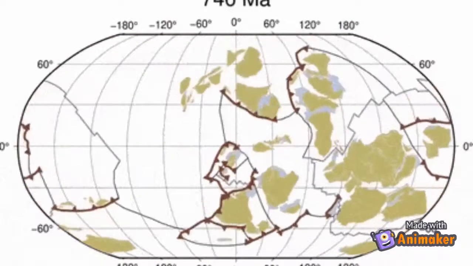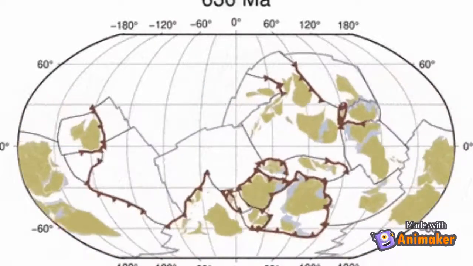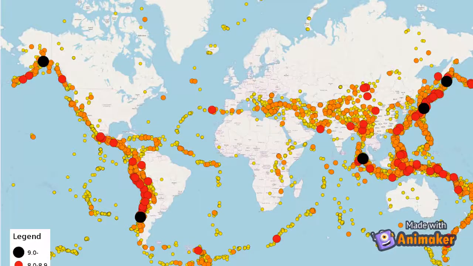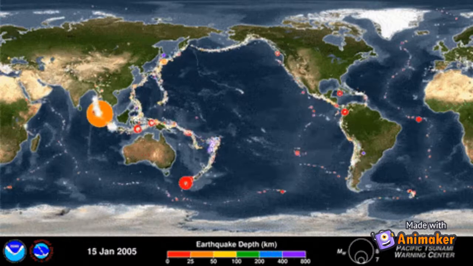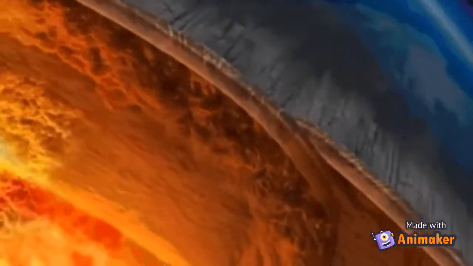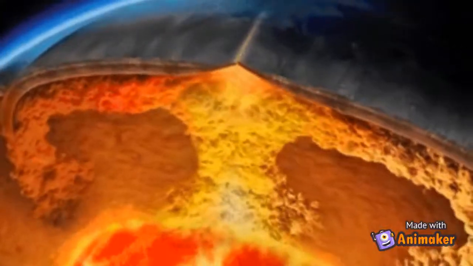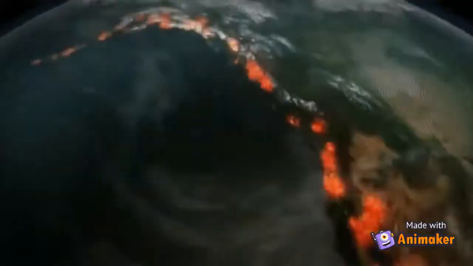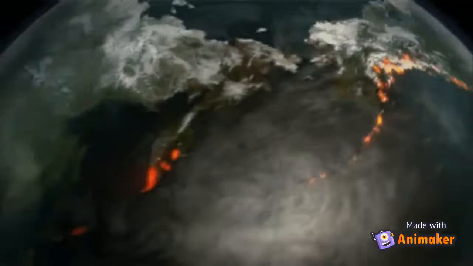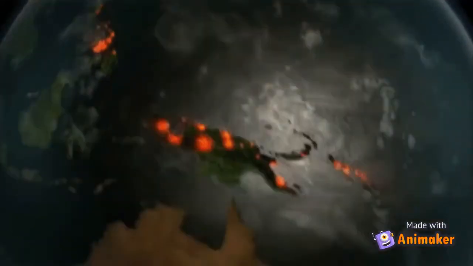The red triangles represent subduction zones, where one plate moves under another. This causes a lot of earthquake activity. In this next diagram, you can see that most earthquakes happen along tectonic plate boundaries, reinforcing the idea that these are the cause of earthquakes. The areas where there is the most earthquake activity is in the subduction zones. This is especially seen around the Pacific Plate. This area along the west coast of the Americas and the east coast of Asia is often referred to as the Ring of Fire.